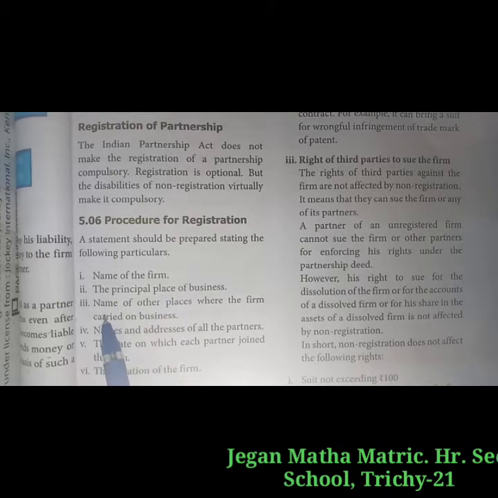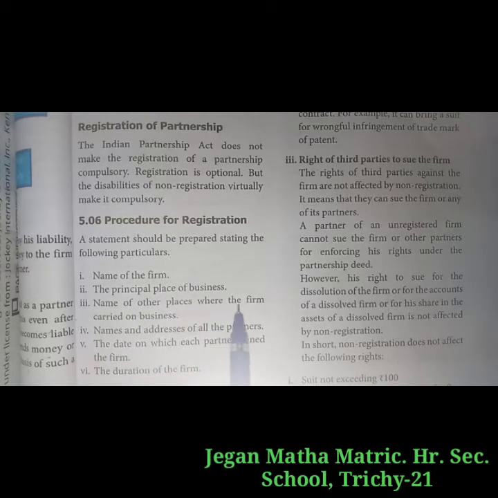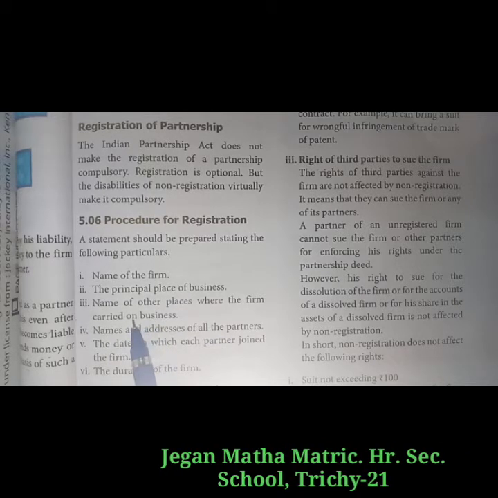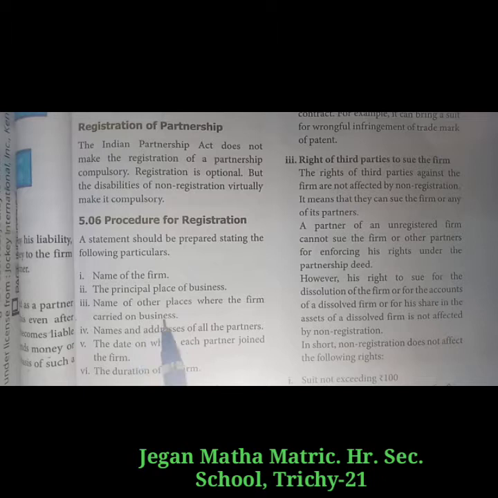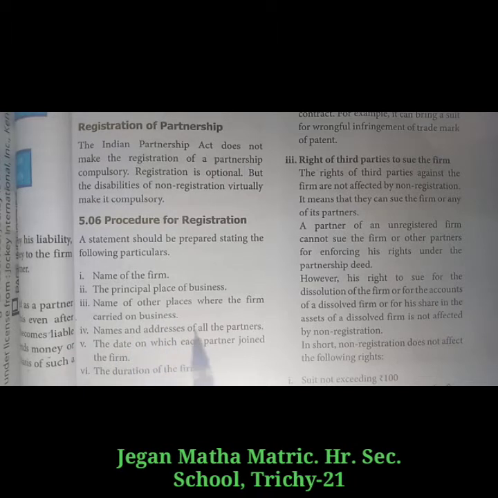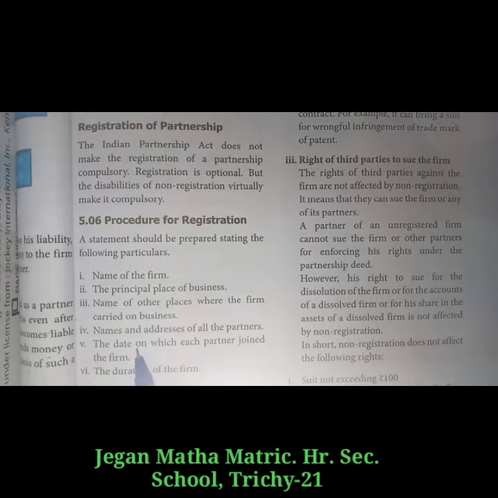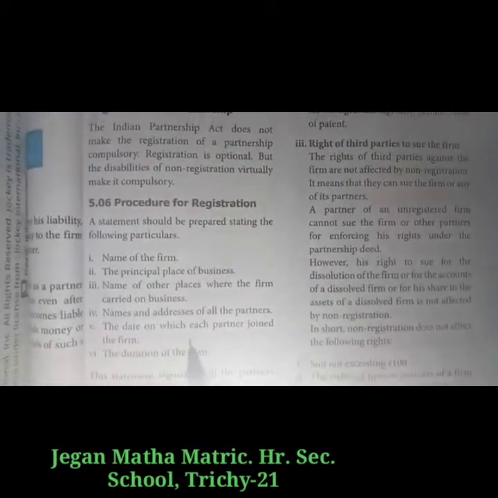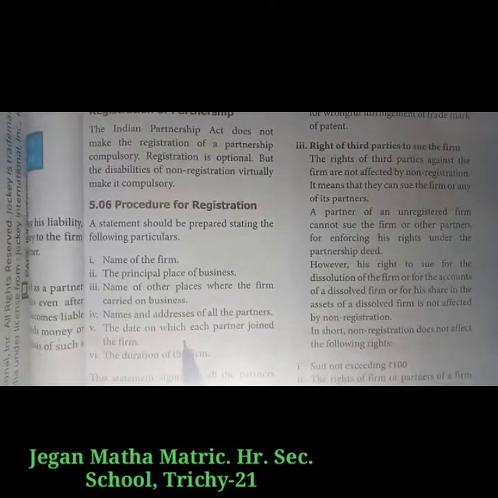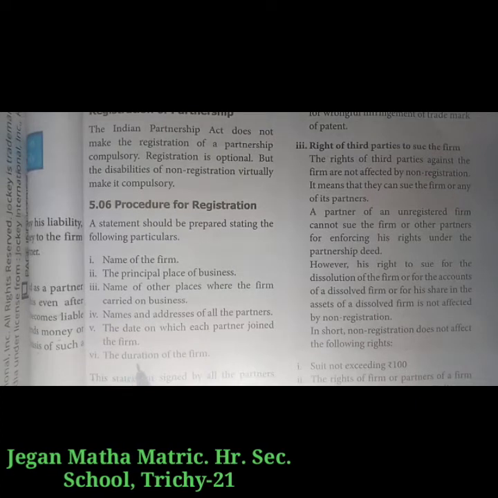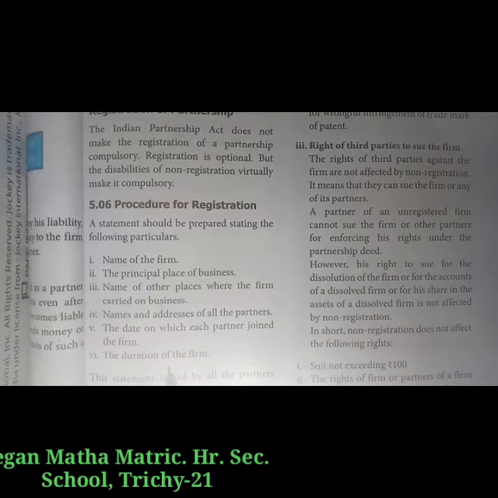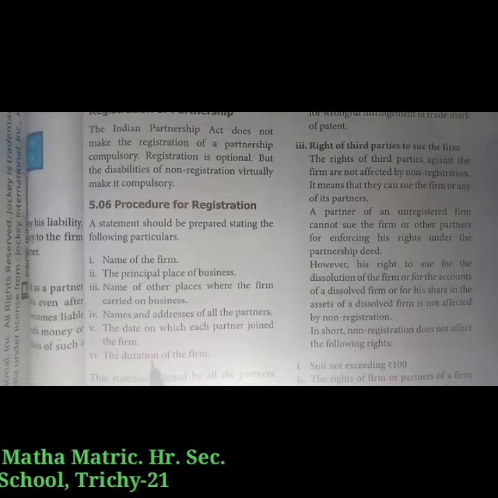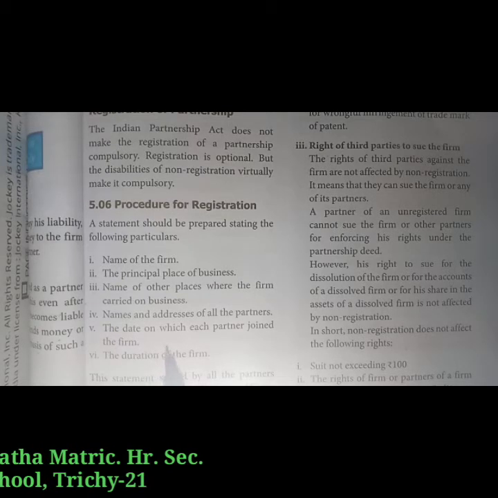The next one, names of other places where the firm carries on business. So other places' names are also given in the registration. The names and addresses of all the partners, and the date on which each partner joined. So the joining date of each partner is also given. The next one, duration of the firm. What is the time duration of the firm? All this information has to be given.